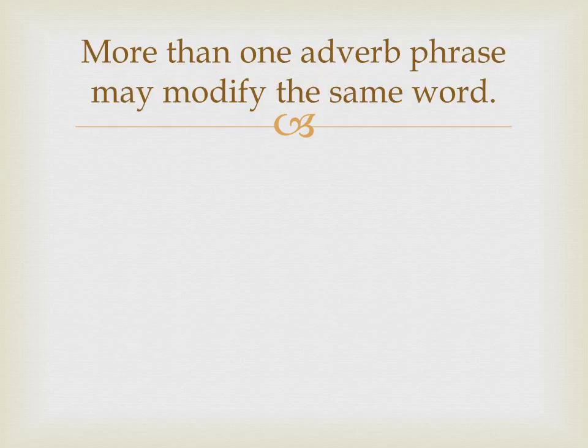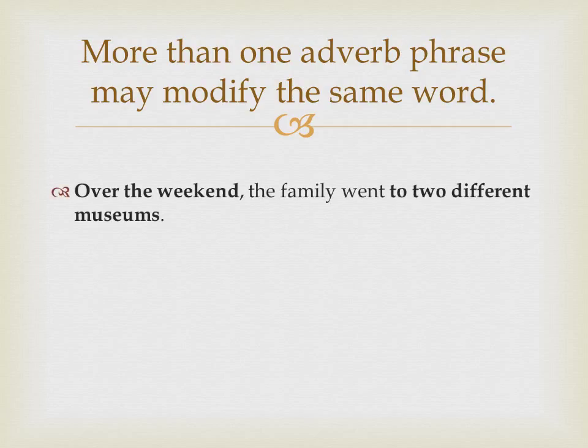And now here's where it gets exciting. More than one adverb phrase may modify the same word. Over the weekend, the family went to 2 different museums. Both phrases modify the verb went. Over the weekend tells us when the family went. To 2 different museums tells us where the family went.